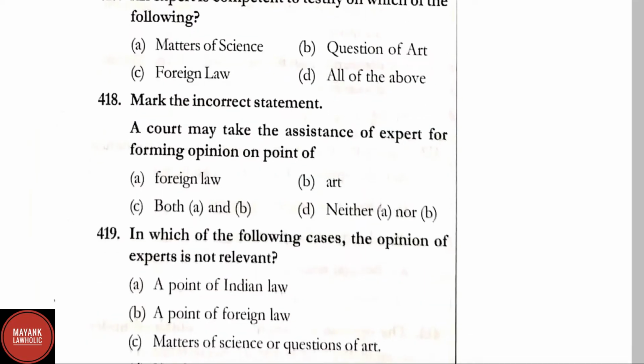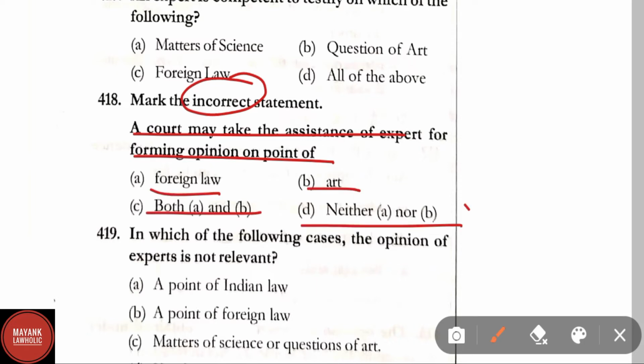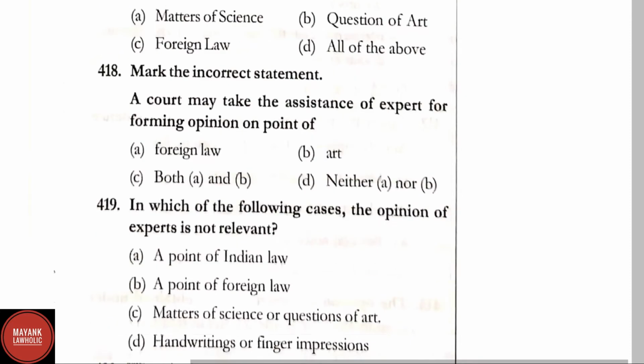Question number 418. Mark the incorrect statement. A court may take the assistance of an expert for forming an opinion on a point of foreign law, art, both A and B, neither A nor B. Correct answer is option D, neither A nor B. Court can take the assistance of an expert to form an opinion on a point of foreign law as well as art.